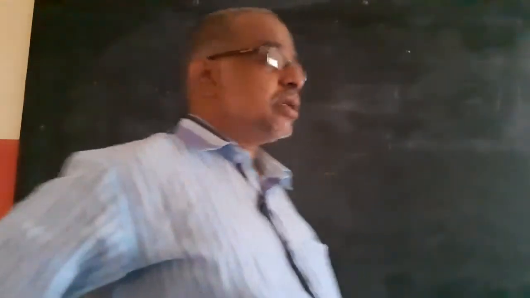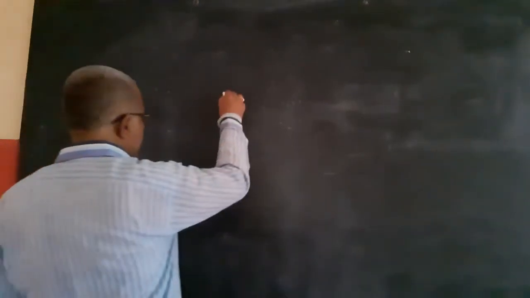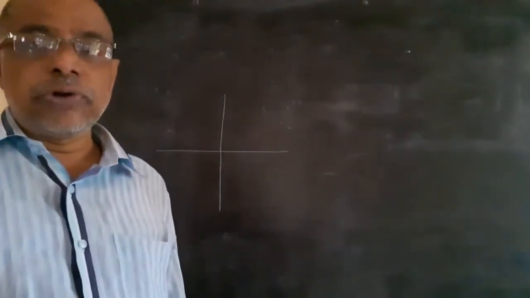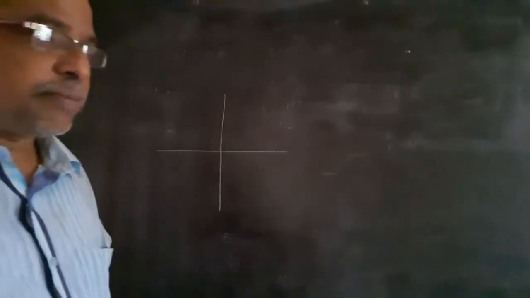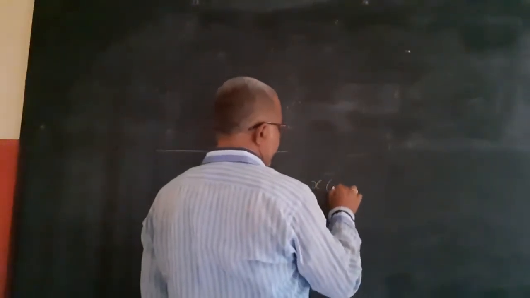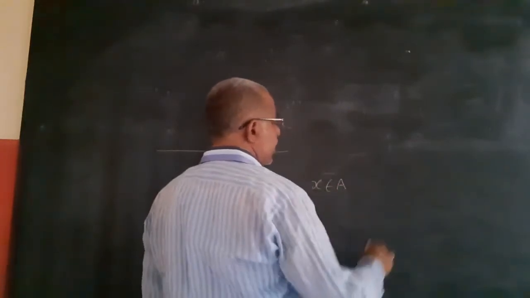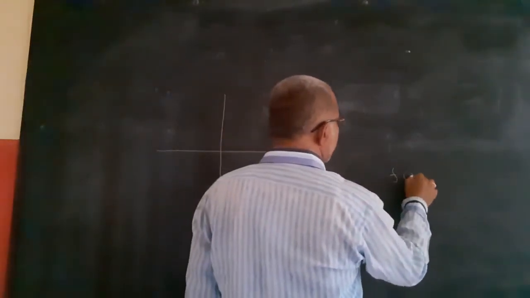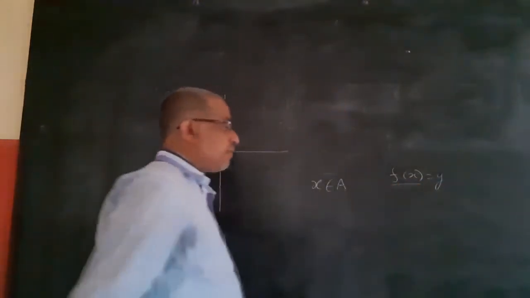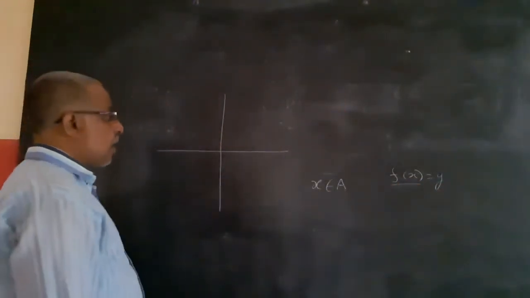We discussed it yesterday. So to become a function, if you represent it on the graph paper, every element of A should have a unique image in B. Means if x belongs to A, then f of x equals y. There should be some y such that f of x equals y.